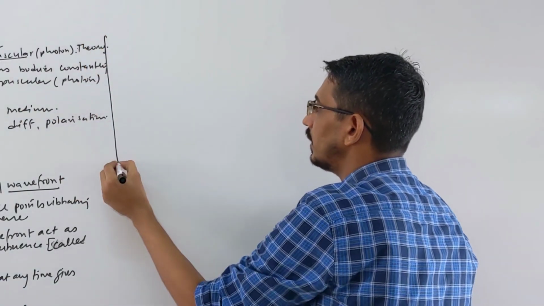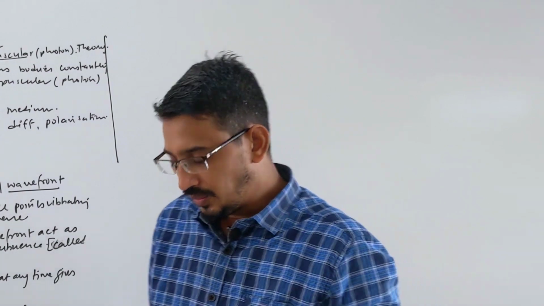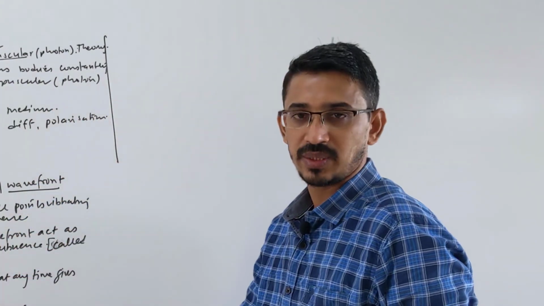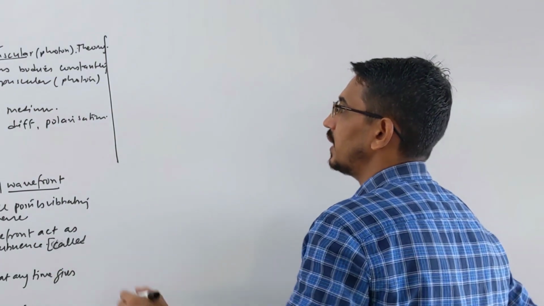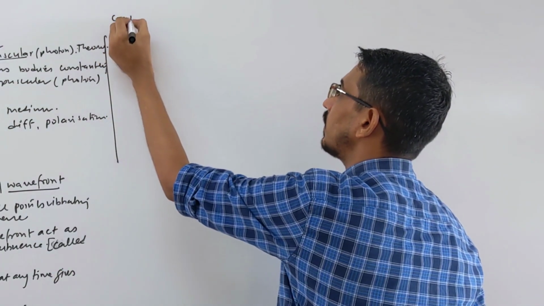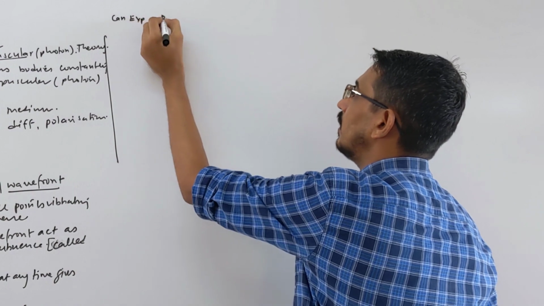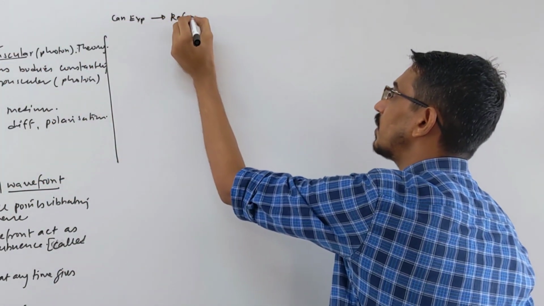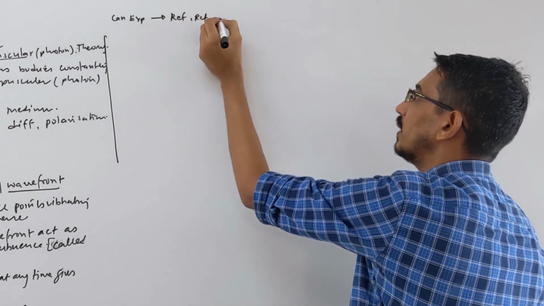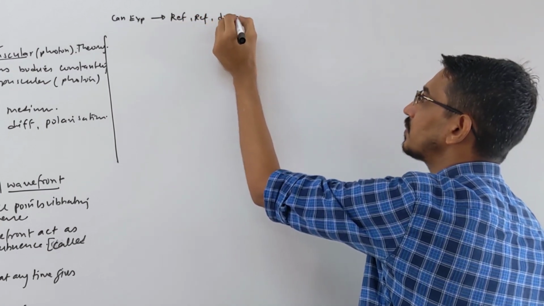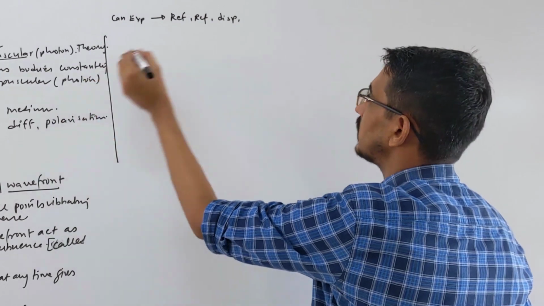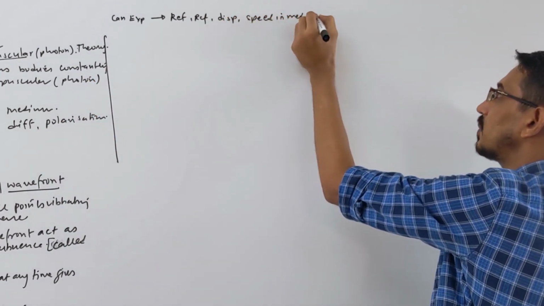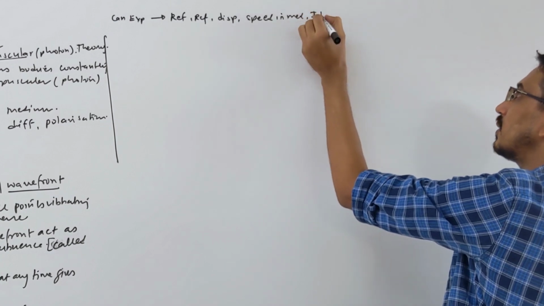Okay, then here we talk about what this theory can explain and what it cannot explain. It can explain reflection. It can explain the concept of refraction, dispersion, speed in a medium, and TIR.